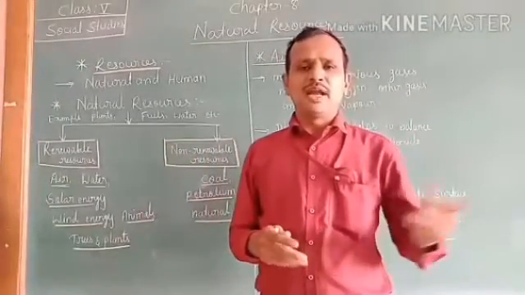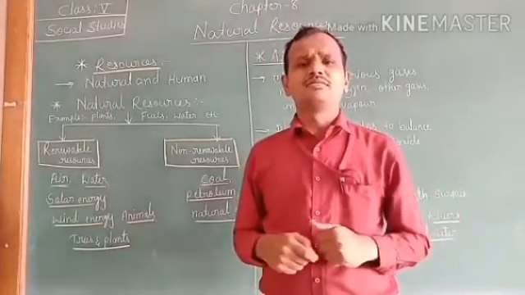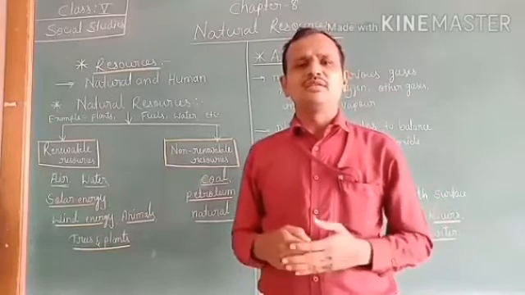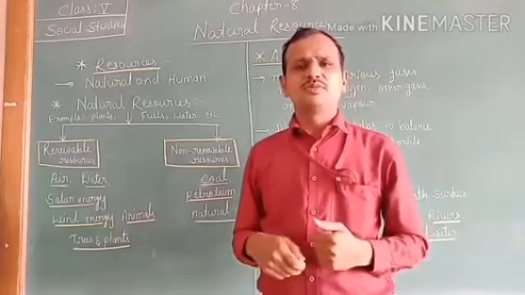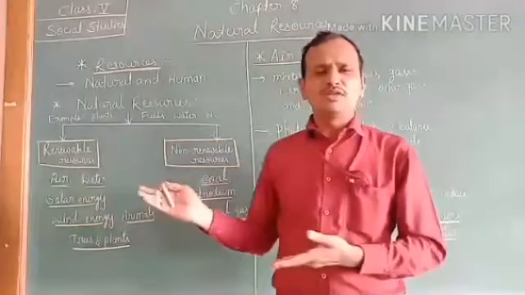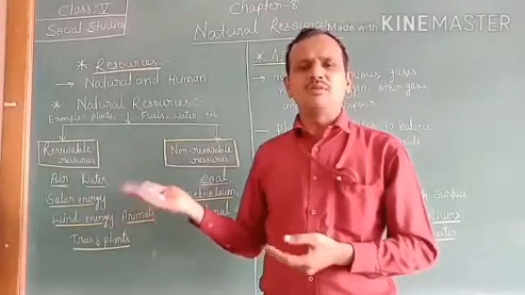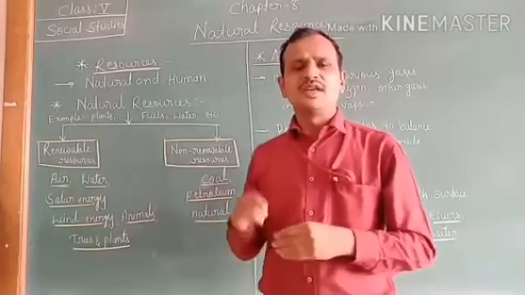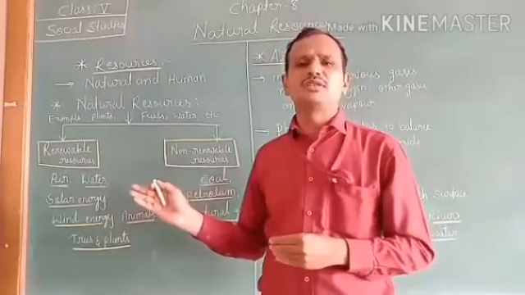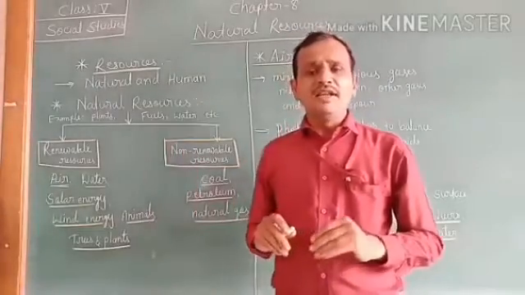There are so many examples of natural resources. Plants are also natural resources, animals are also natural resources, and water is also a natural resource. Air is also a natural resource, because air is obtained naturally. It is not made by any human. Air is surrounding the earth. So like these, we can say they are natural resources, children.